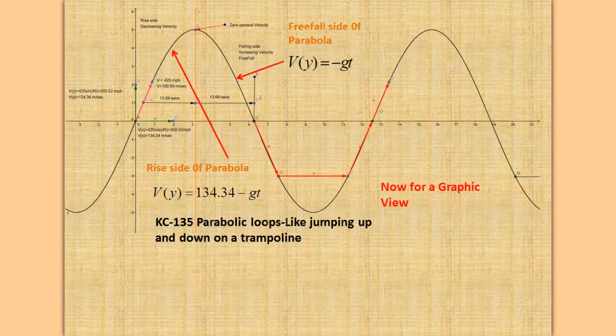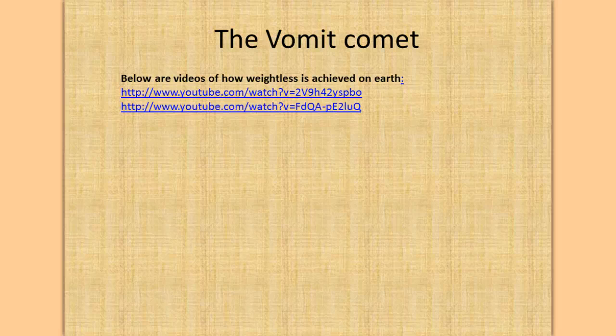Well, we saw the graphic already, so here is the vomit comet. Below are videos of how weightlessness is achieved on Earth. If you look at these videos, you'll see the KC-135 and some other videos of airplanes that go through these parabolic loops, and you'll see how weightlessness is achieved.